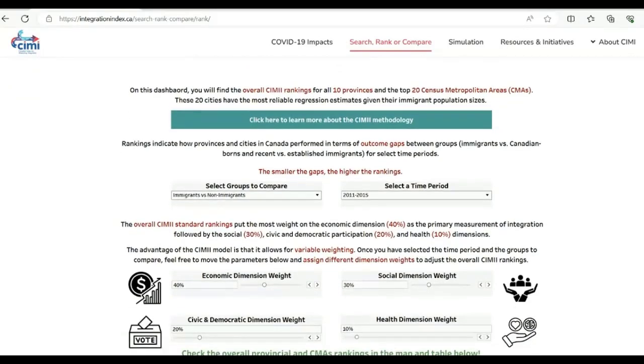This page allows you to check overall rankings for 2 groups: immigrants versus non-immigrants, or Canadian-born, and recent immigrants versus established immigrants, and for different time periods that you're interested in.